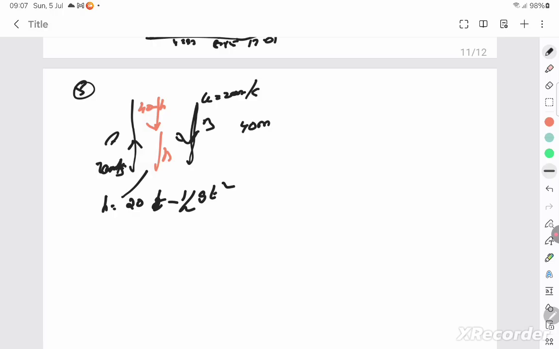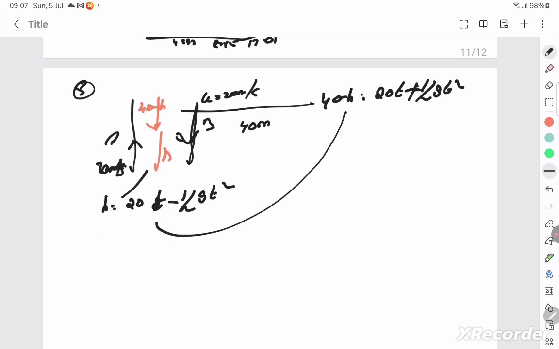I used this formula and found this height. For this journey, it's 40 minus h is equal to ut plus half gt square, because the ball is coming downward, gravity has to be positive. But you know that you have h and you can substitute that h.